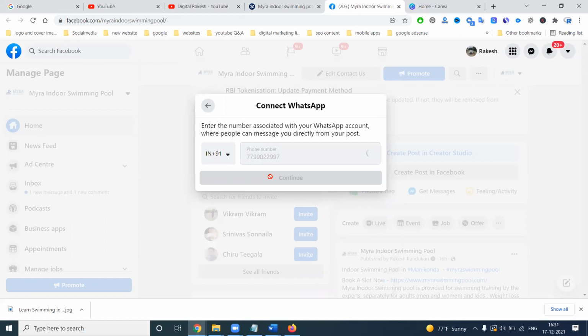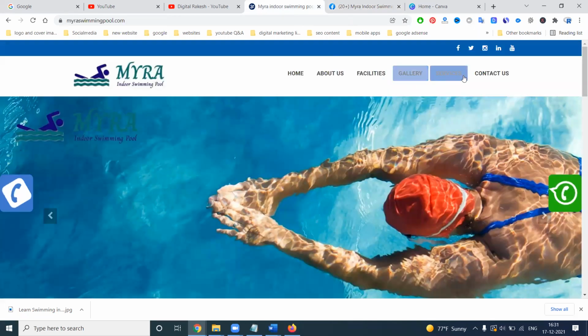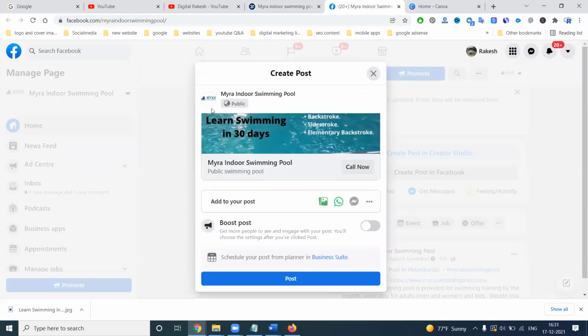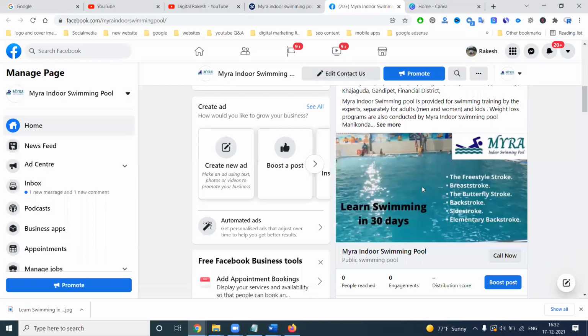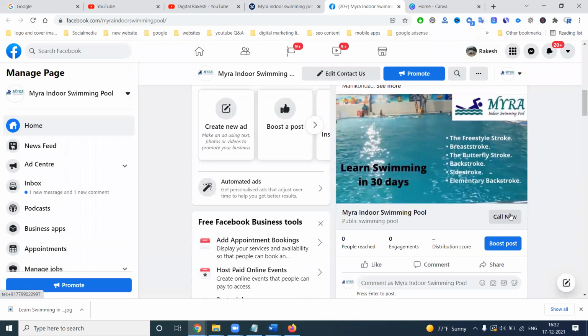So what options can we use? We can use these particular options. We can connect through WhatsApp, or through phone, or anything else. We choose a particular number for the customers to contact. So right now I click the post option. So it is done. Any people looking for this option can call immediately by clicking the call now option, which will be shown to the particular customers.